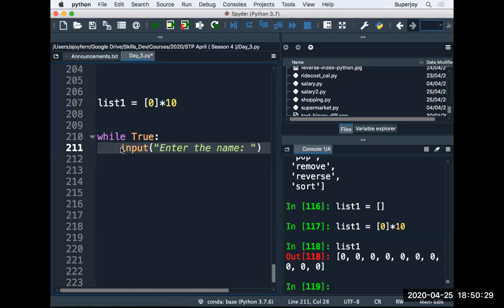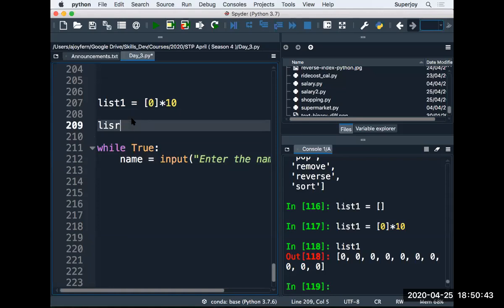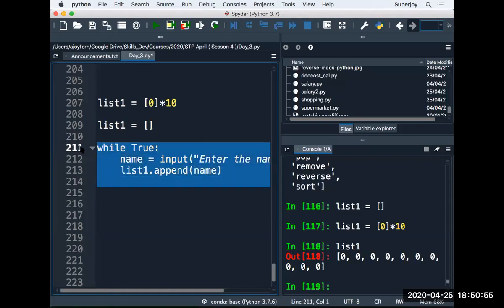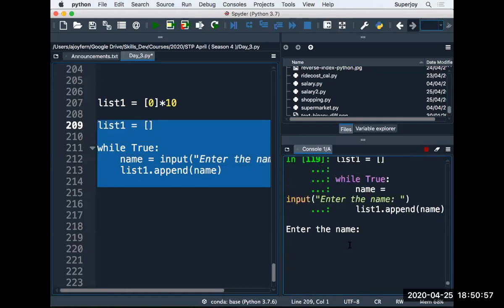That's where I read the name from the input method. I will take a list which is initially blank, completely blank right now, and I will do list1.append(name).